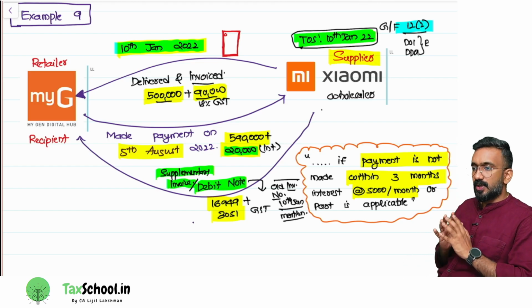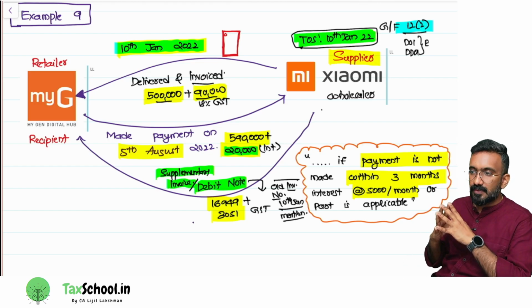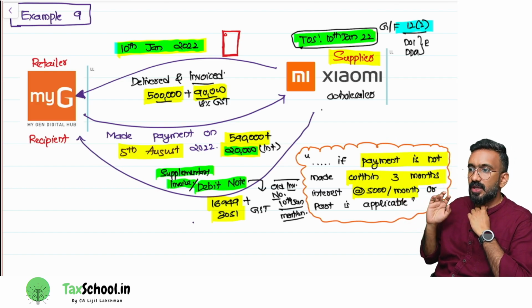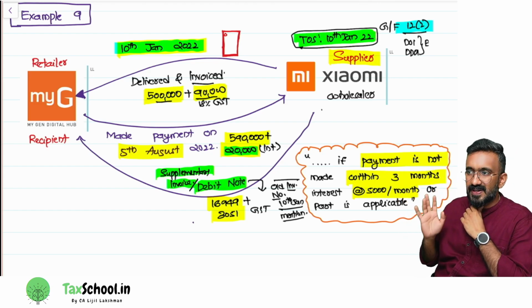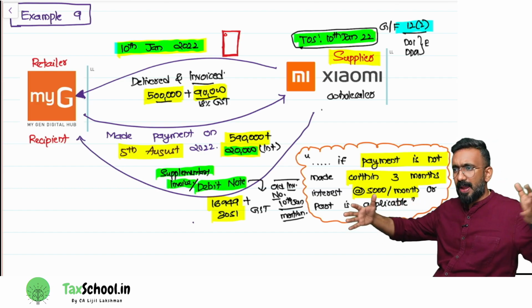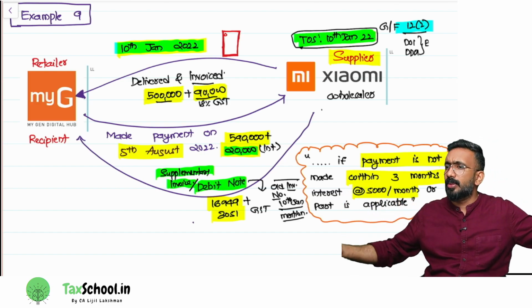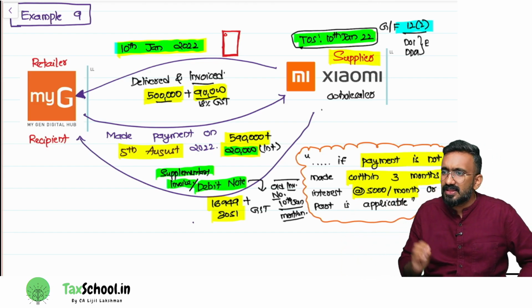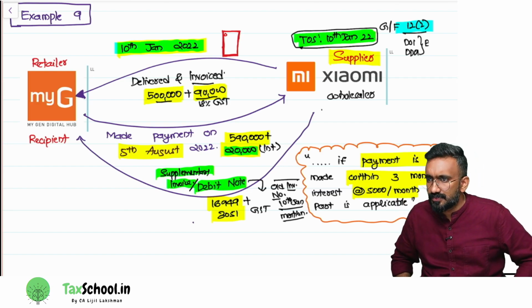There are two companies. One is a wholesaler, another is a retailer. The wholesaler is a company called Xiaomi. They are selling product to MyG, which is a retailer. They delivered and invoiced the product, mobile phones. They gave a package of mobile phones, say maybe 10 or 20 mobile phones in a box, to MyG on 10th January of 2022.